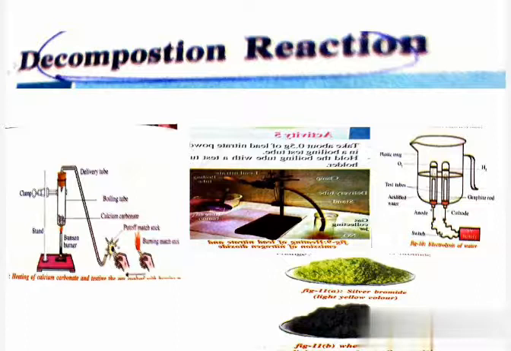So here one reactant is changing into two products. Yes or no? Calcium carbonate, only one reactant is there, and that is changing into two products. What are the two products? Calcium oxide and carbon dioxide. So here one reactant is changing into two products. Sometimes more than two products also form. This type of reaction is called a decomposition reaction.